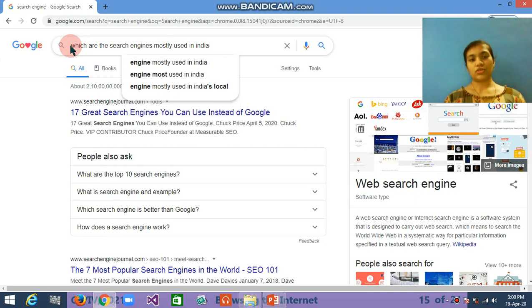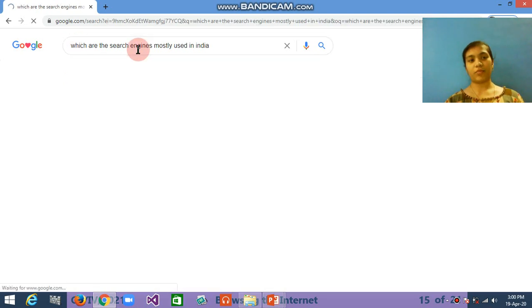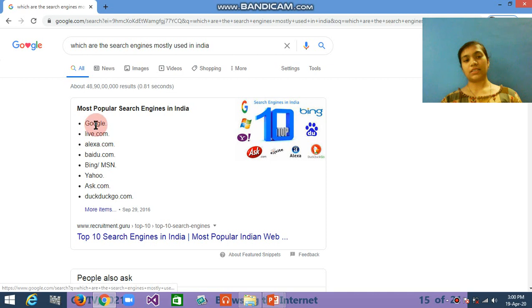Okay, so this is one sentence. I press enter, and you can see these are all the most popular search engines in India: Google, Live.com, Alexa.com, Baidu.com, Bing, Yahoo, Ask.com, and DuckDuckGo.com. These are some of the examples of the search engines in India.